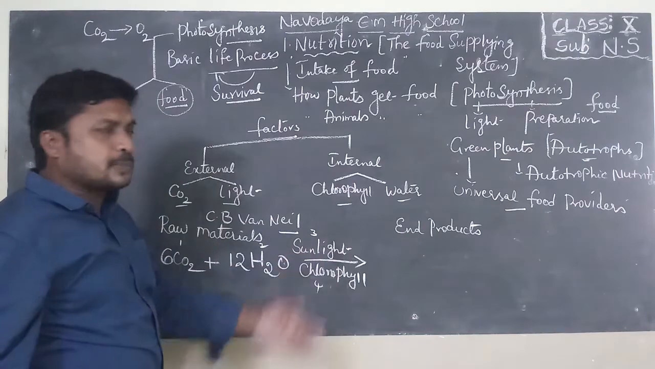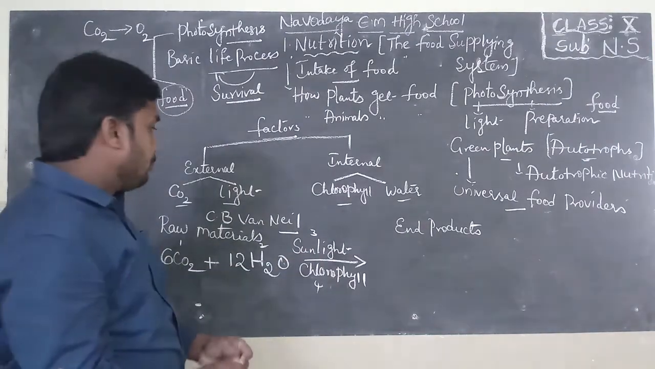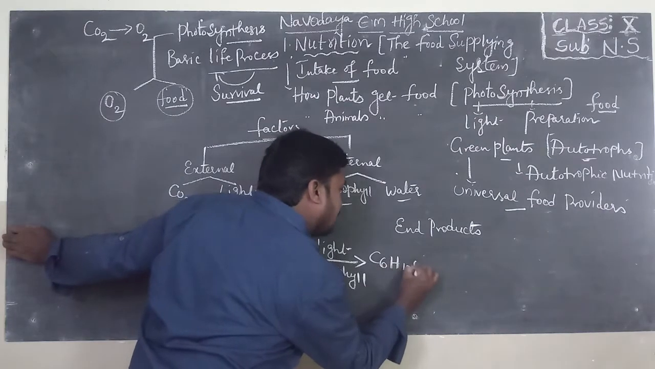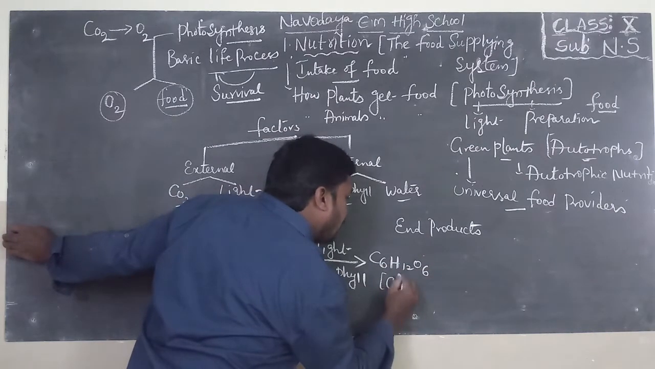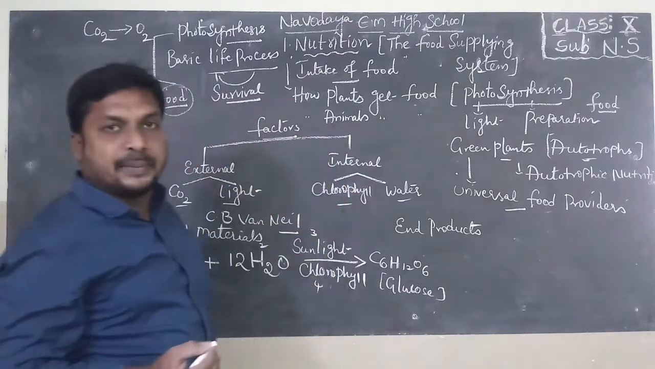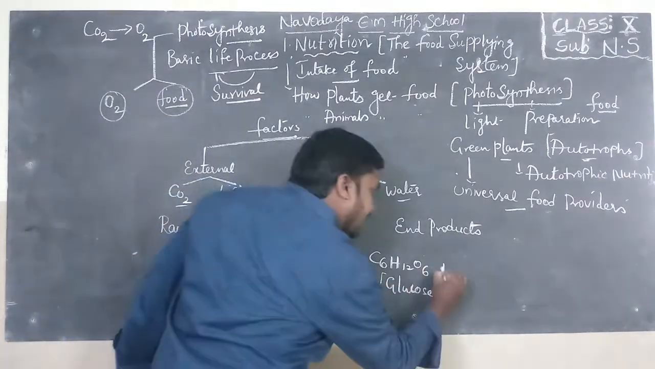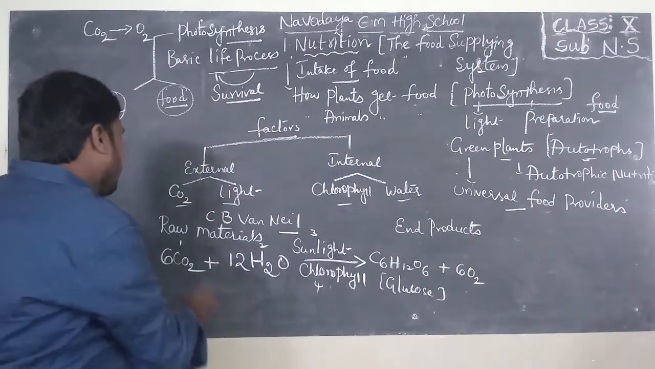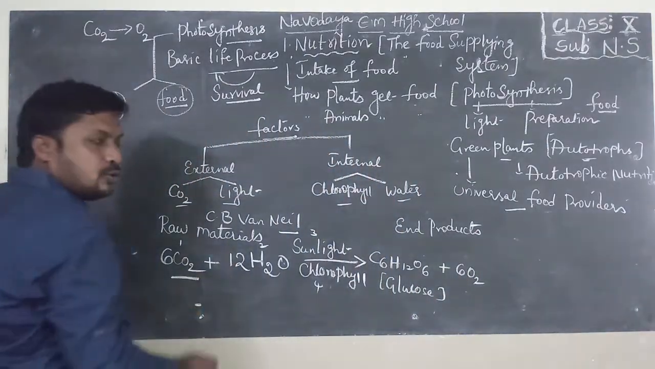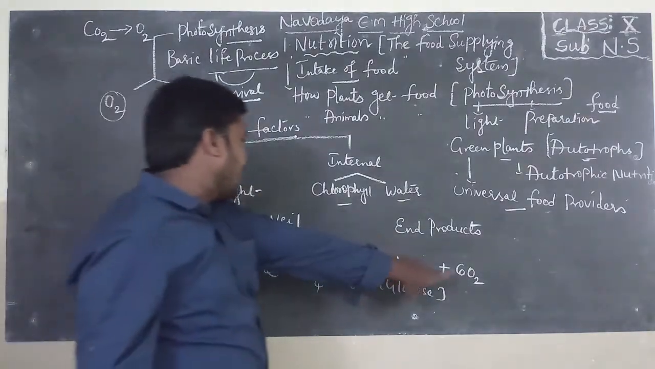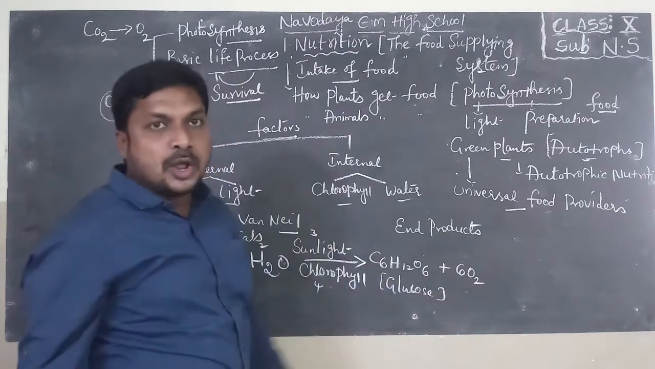What are the end products produced by green plants? The first one is glucose, C6H12O6. This is the formula of glucose. Glucose means nothing but food, plus a gas is released known as oxygen. Keep it in mind, the gas absorbed by green plants is carbon dioxide, which is one of the important external factors, and the gas released by green plants is oxygen.